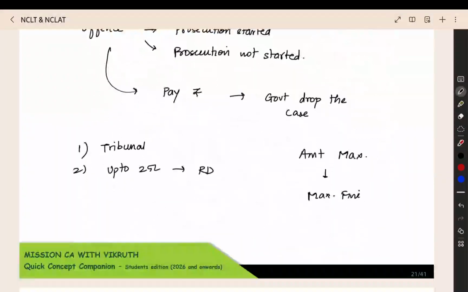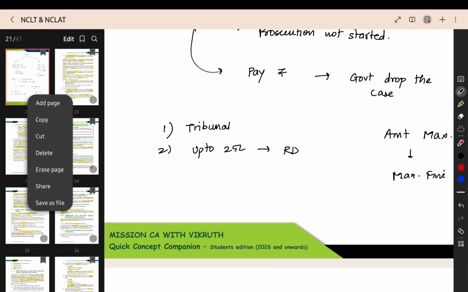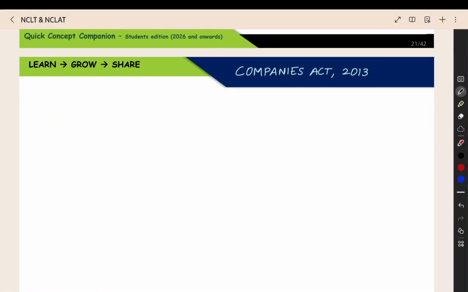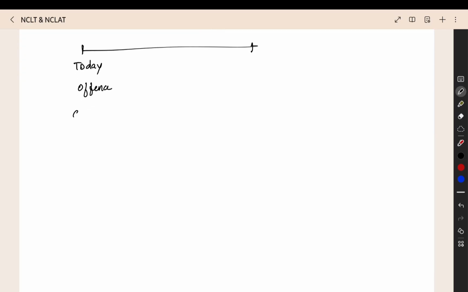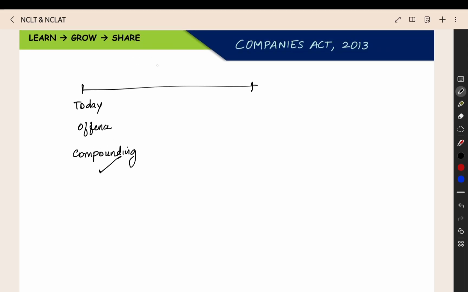Then for example, we can add one more page here. So now you are doing an offense. Today you are doing an offense. You did the offense and then you did the compounding. You paid the amount and then everything went fine. Compounding successfully completed. Now we have a 3 years timeline. This is the end of the third year. Now in between itself you are doing the offense, the same offense or a similar offense.